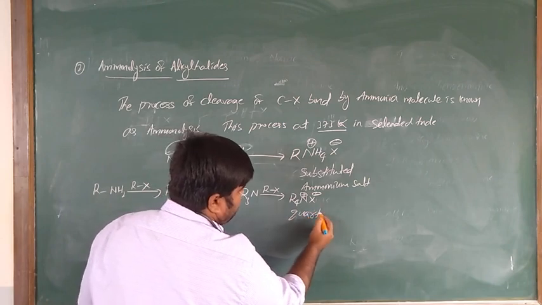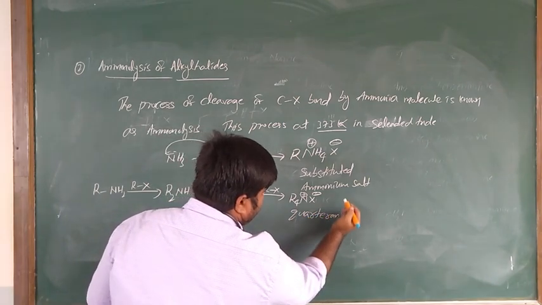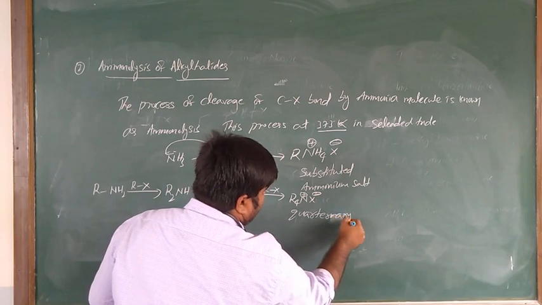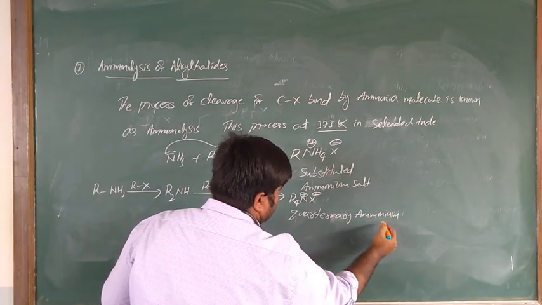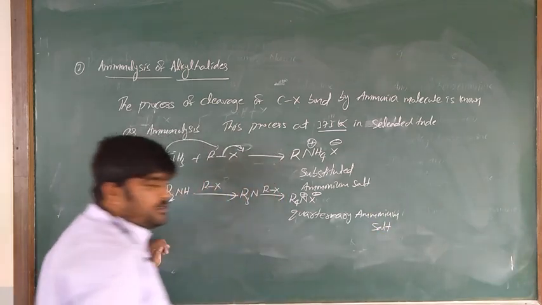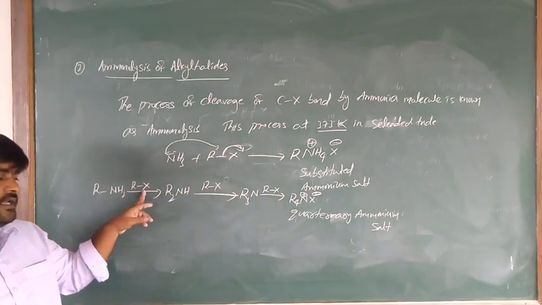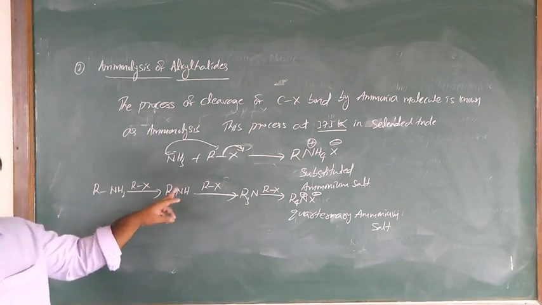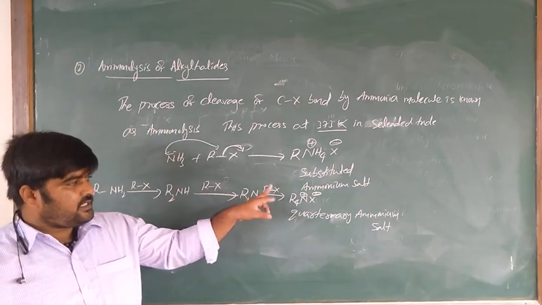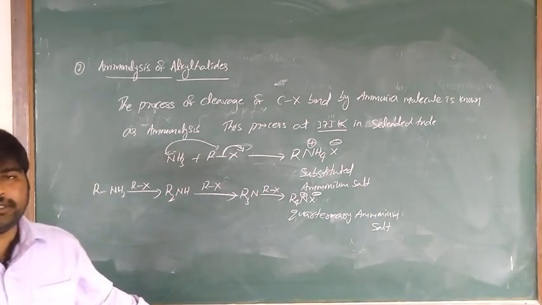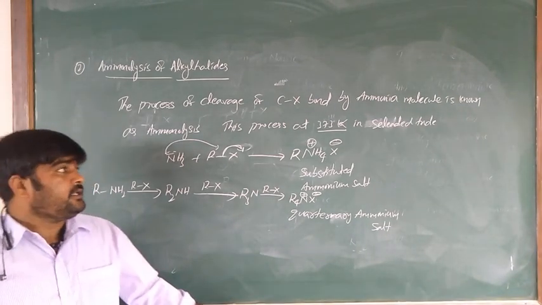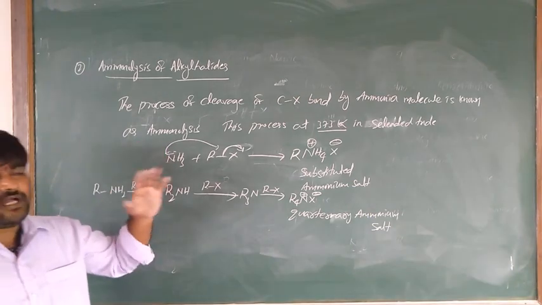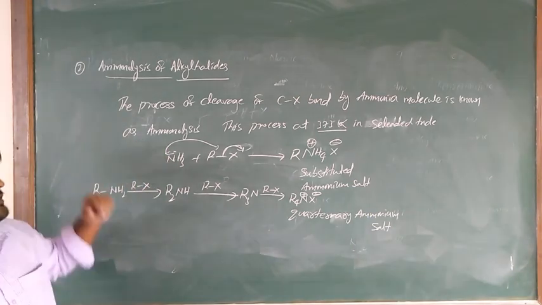That is the quaternary ammonium salt. So primary amines react with alkyl halides to produce secondary amine. Secondary amine reacts with alkyl halide to give tertiary amine. Tertiary amine reacts with alkyl halide to produce the quaternary salt. Is it clear what I am saying? The process of cleavage of the carbon-halogen bond by an ammonia molecule is known as ammonolysis.